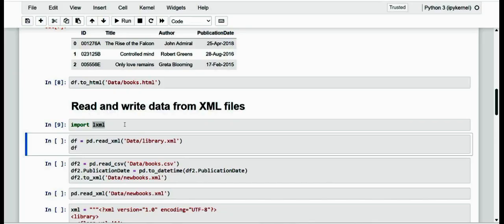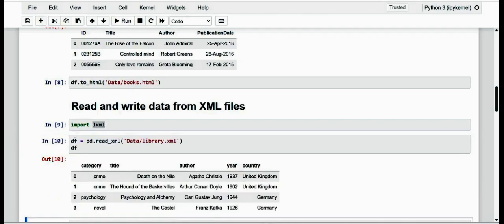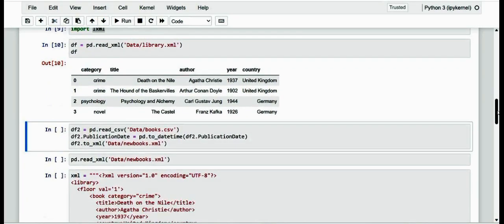We load the data present in this XML file using the function read_xml. We execute this and make it into a data frame. Let me execute the data frame. See here, dear friends, we get the graphical representation of a data frame.